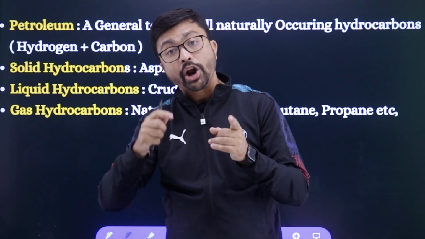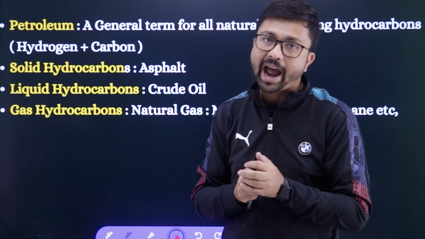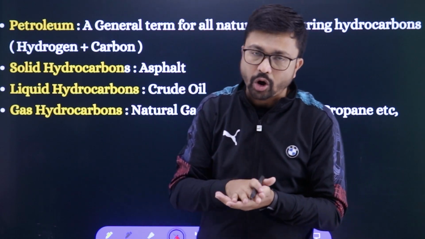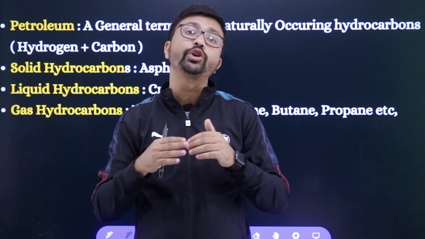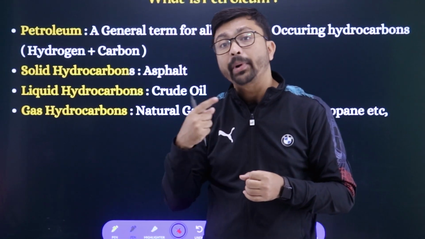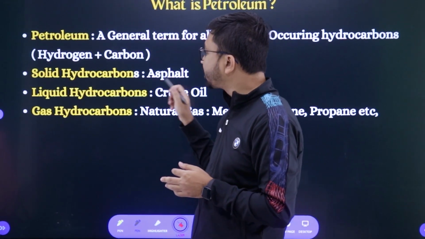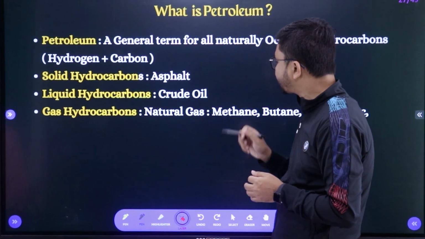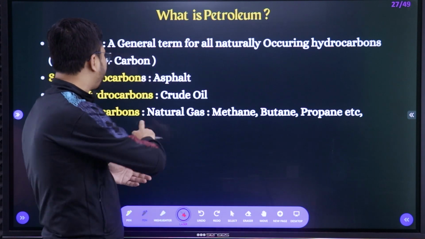And how does it form? Remember, coal forms from plants and petroleum from animals, right? In a similar way, when animals are buried under the soil layers, after a long time, due to huge heat and pressure, those animal bodies convert to petrol, that is a hydrocarbon, right? So those are the hydrocarbons. Solid hydrocarbon is asphalt. Liquid hydrocarbon is crude oil. And gas hydrocarbon is natural gas. And methane, butane, propane, those are the classification of petroleum, right?